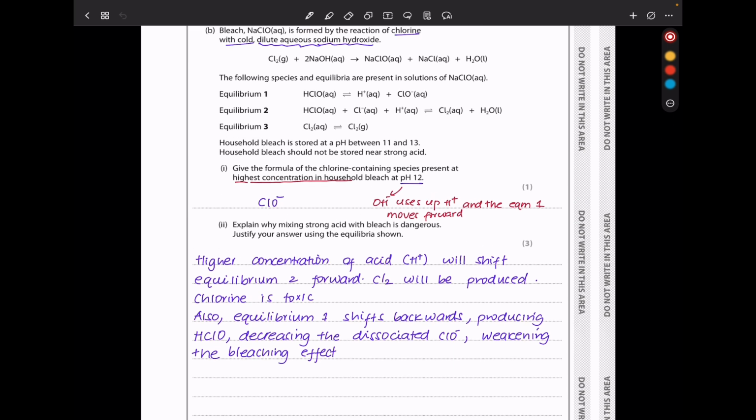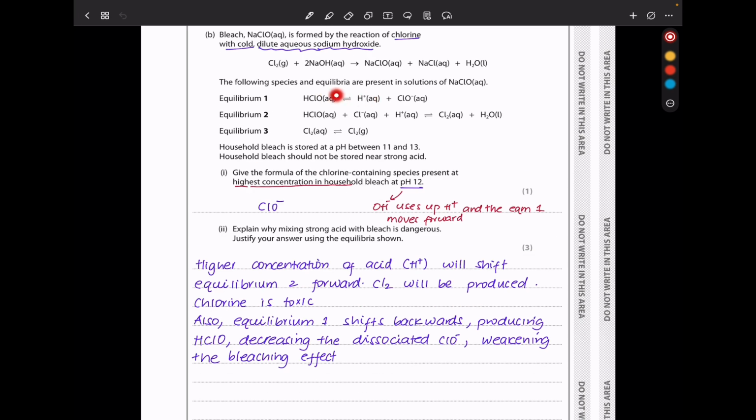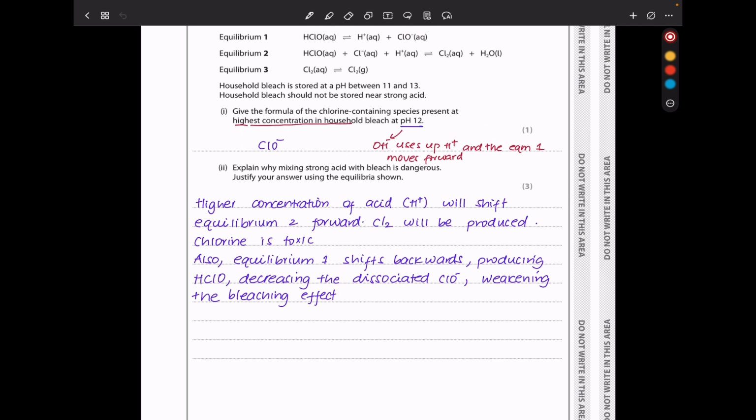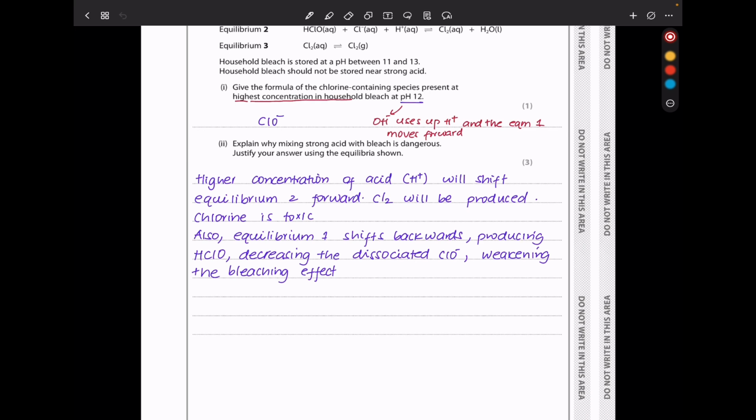If you add strong acid, it means you're going to increase the H+ ions. In this case, the reaction is going to go forward, producing chlorine, and we know chlorine is toxic. For reaction 1, it's going to shift to the other side, producing the acid and decreasing the effectiveness of the bleaching agent. So I said a higher concentration of H+ will shift equilibrium 2 forward. Chlorine will be produced and chlorine is toxic. Also, equilibrium 1 shifts backwards, producing HClO, decreasing the dissociation of ClO minus, weakening the bleaching effect.